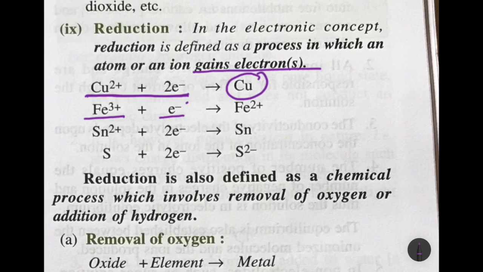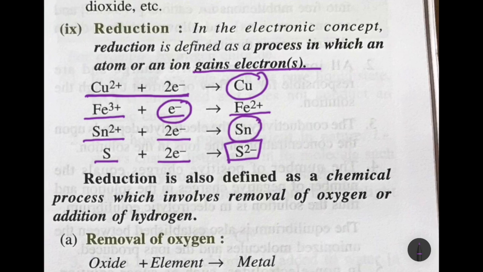Remember, only one electron is being gained back, so it is turning from ferric to ferrous. Similarly, tin ion will gain the two electrons it had lost to turn into a neutral atom of tin. Sulfur will gain two electrons and it will turn into a negative ion.